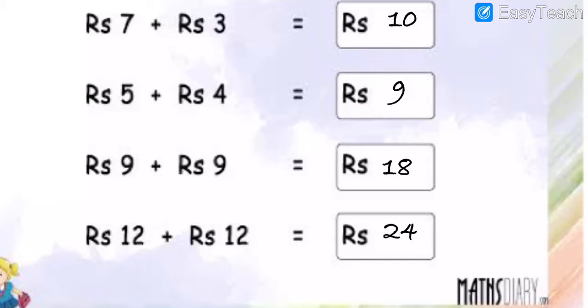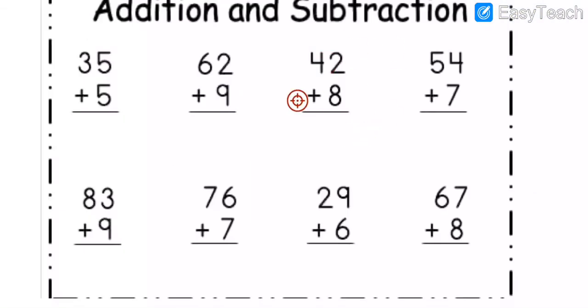Then after that, my dear students, now we will move on further. Our next topic is addition and subtraction. Okay, so we are going to write the whole thing. So now you do it all, my dear students. Do fast. 5 plus 5, how many, my dear students? 10. 5 plus 5 is equal to 10.